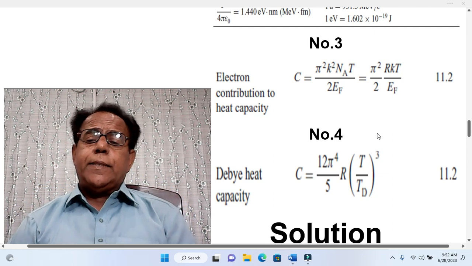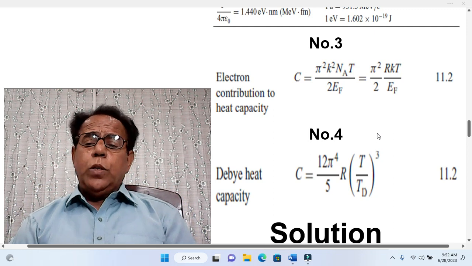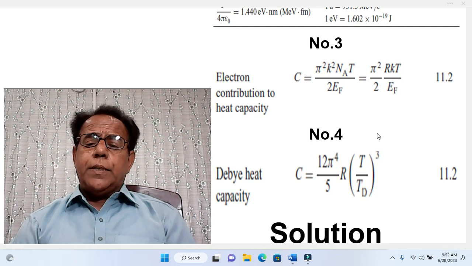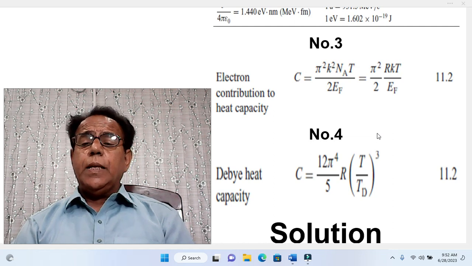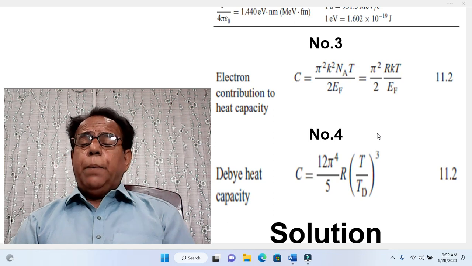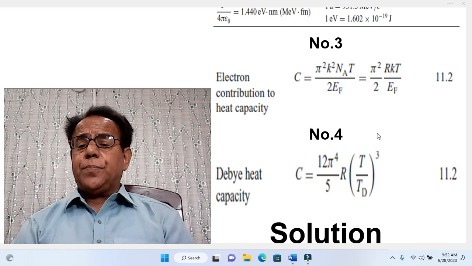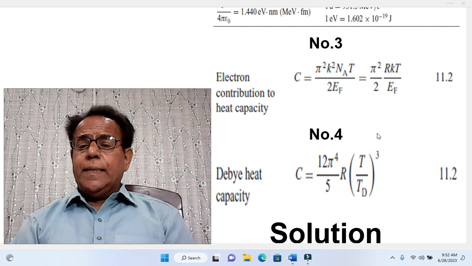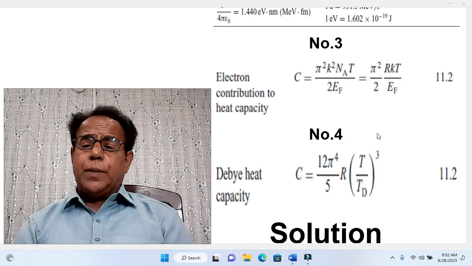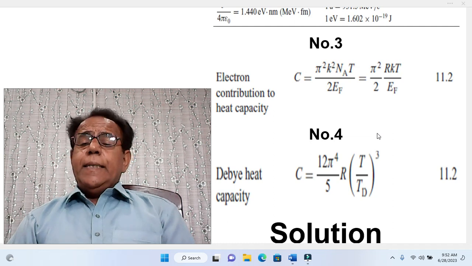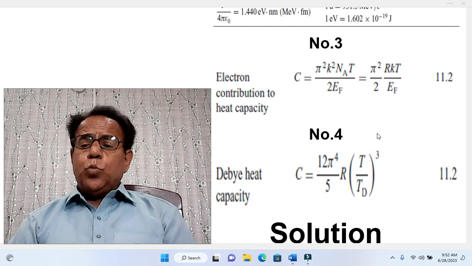Now, dear students, third helping tool is about electron contribution to heat capacity. C is equal to pi square k square, where k is Boltzmann constant, N_A stands for Avogadro's number, T for temperature, divided by 2 Fermi energy.